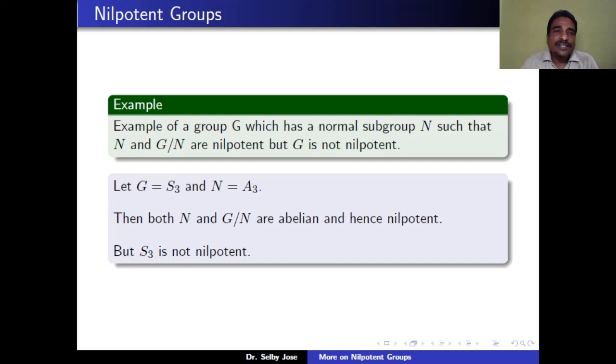But this is not the case when G is solvable. There we have shown that if n and G mod n are solvable, then G is solvable. But that is not true in the case of a nilpotent group. That means there are some n and G mod n which are nilpotent, but the group G is not nilpotent.